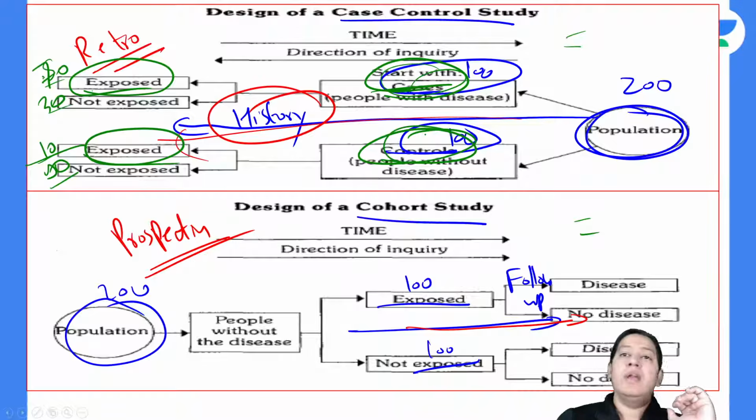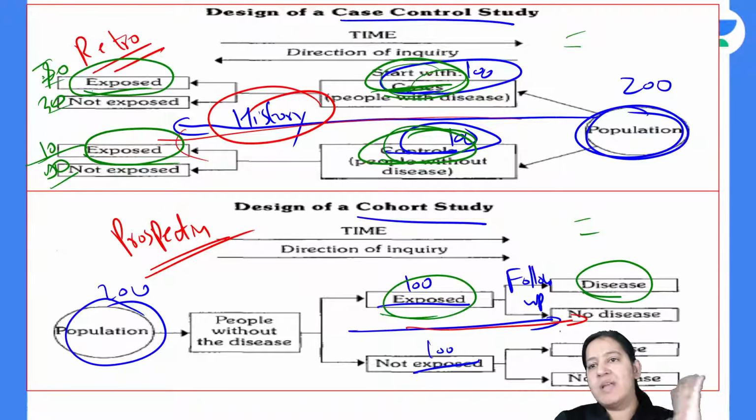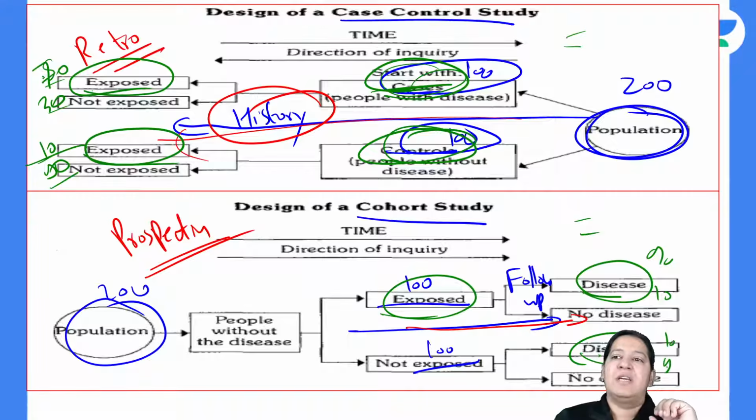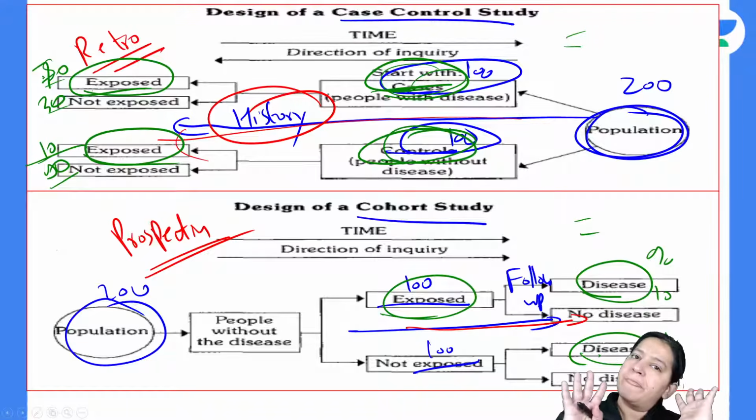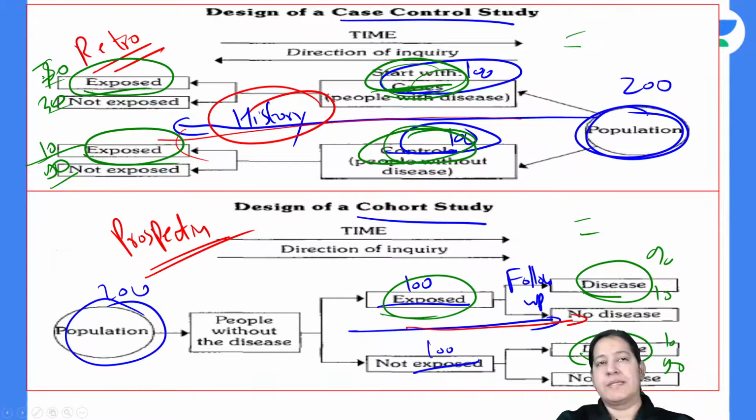On the other way around, in cohort study, you will find the incidence rate of the disease. If the disease is occurring more in exposed persons as compared to the disease in non-exposed, here it is 90-10, there it is 10-90. If it is proven like that, you will be able to prove your hypothesis. So we will do the calculation, but not now, in the next lecture.